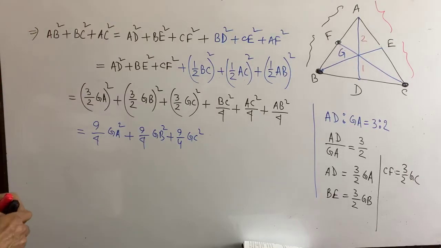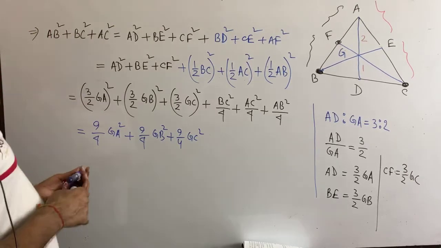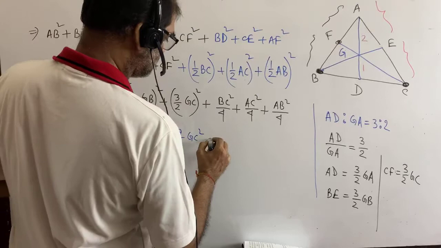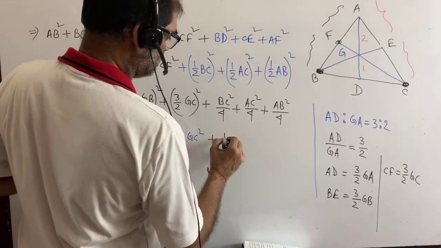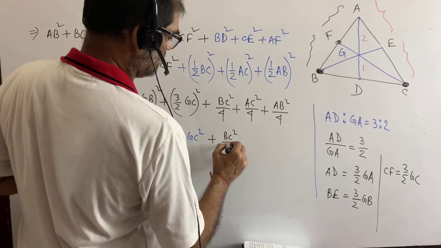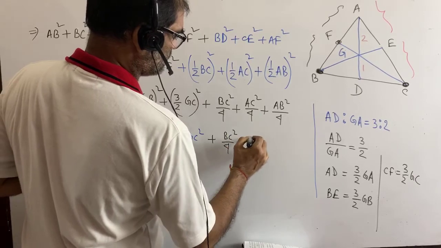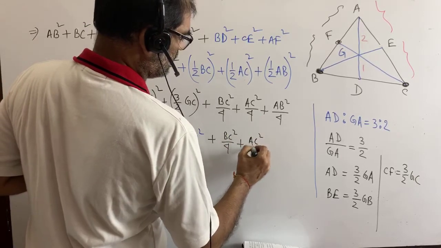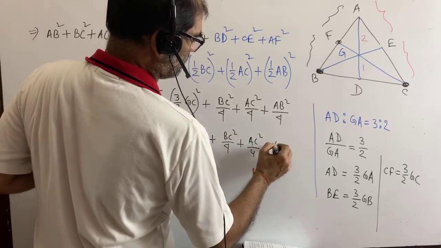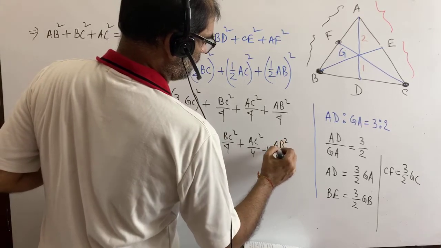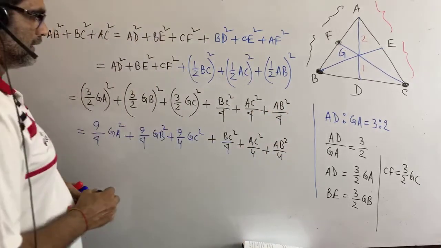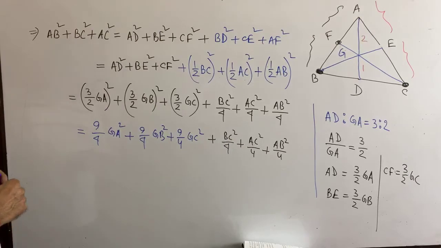Okay, then plus BC square by 4 plus AC square by 4 plus AB square by 4. Now you see, in the right hand side, this is our left hand side, right?